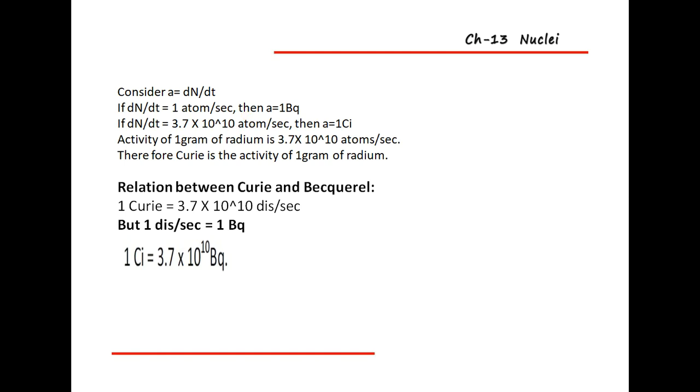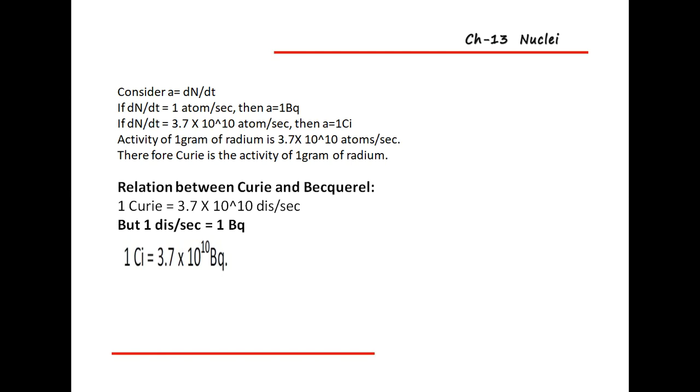If dN by dt is equal to 3.7 into 10 raised to 10 atoms per second, then the activity A is equal to what? 1 Curie. The activity of 1 gram of radium is 3.7 into 10 raised to 10 atoms per second.